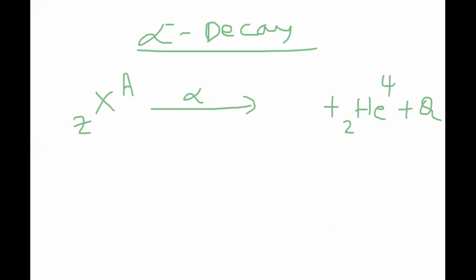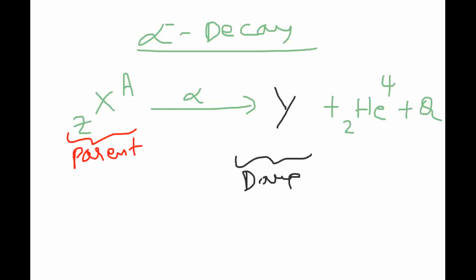The nucleus from where the emission takes place is called the parent nucleus. The resultant form after decay is called the daughter nucleus. Here I am taking it as Y, the daughter nucleus.